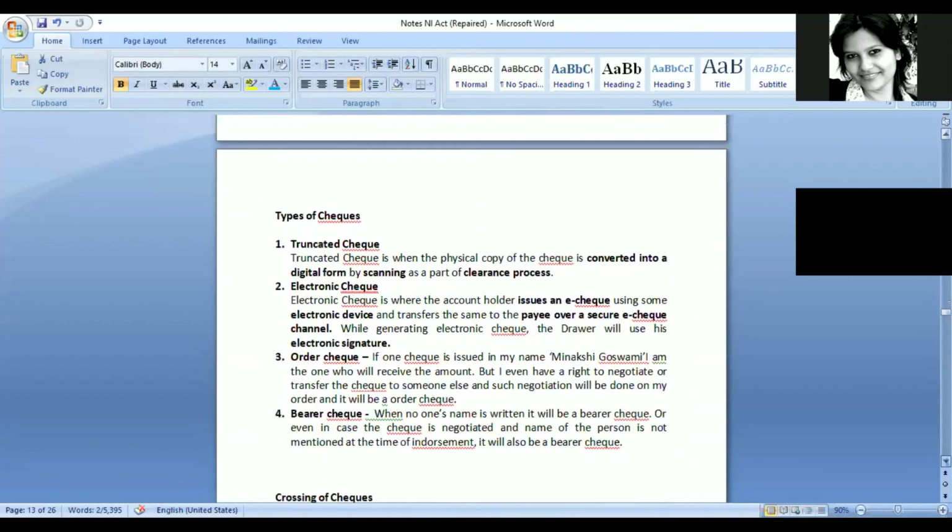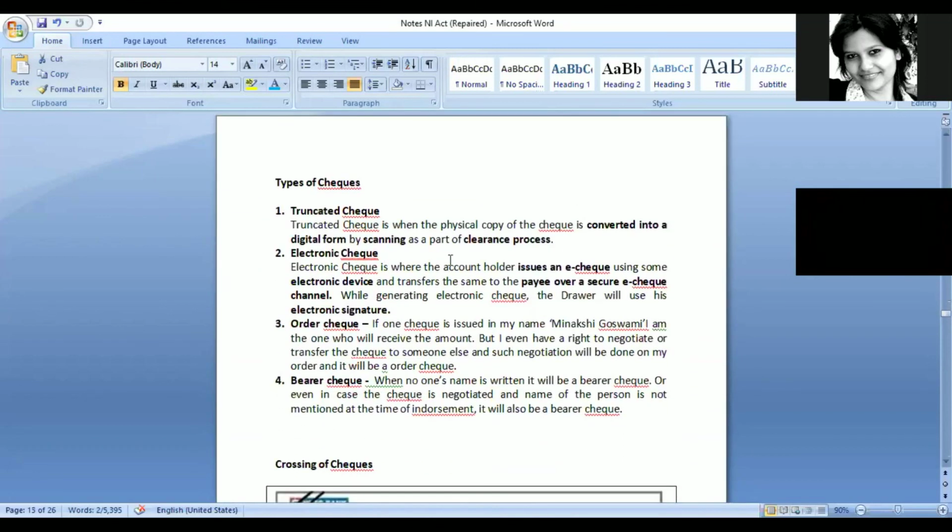Essentials of check, types of check. Now, there are various types of checks that we see. First is the truncated check, that we saw. If a check in physical form is given to a bank and it is converted into a digital form by scanning, then it would be called a truncated check.